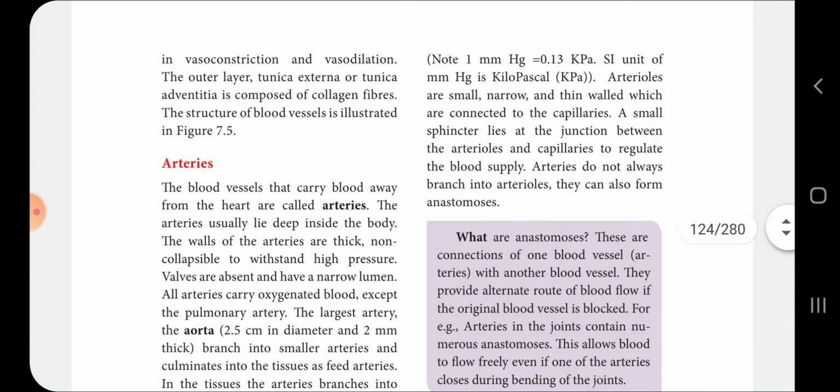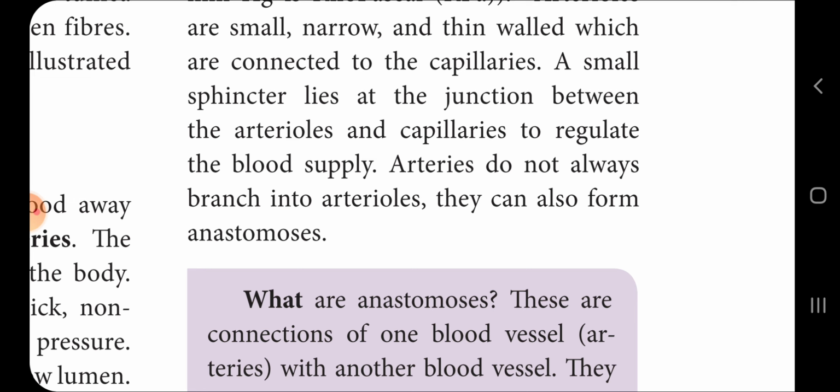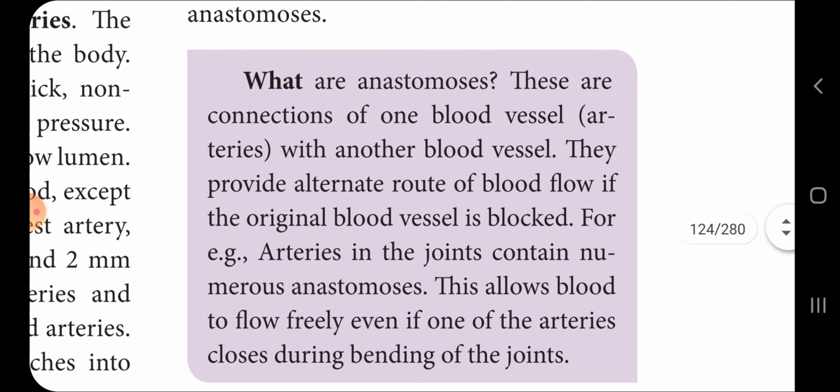Arterioles are small, narrow and thin-walled, and connect to the capillaries. A small sphincter lies at the junction between the arterioles and capillaries to regulate the blood supply. Arteries do not always branch into arterioles. They can form anastomosis சொல்லுவாங்க.